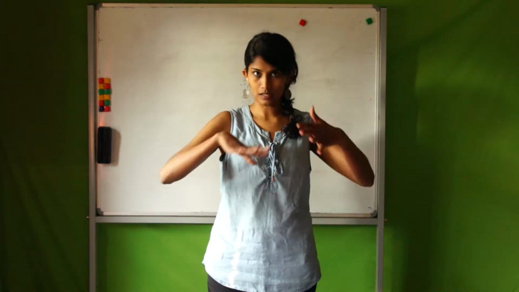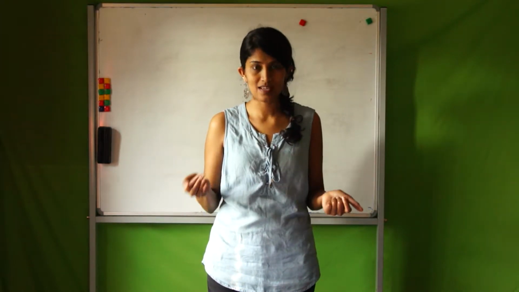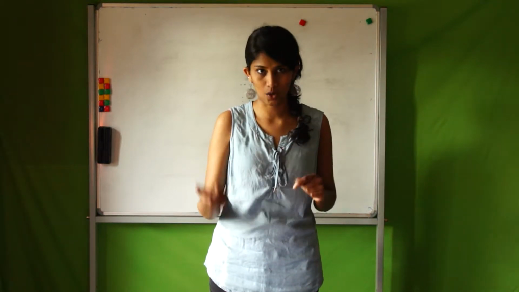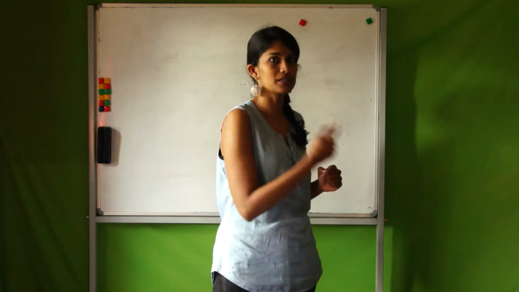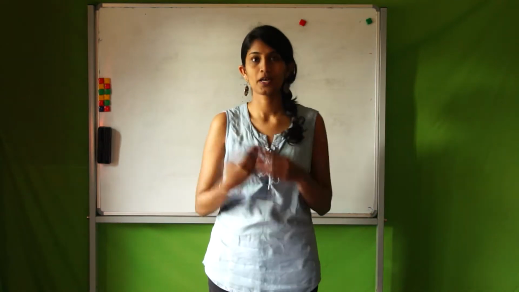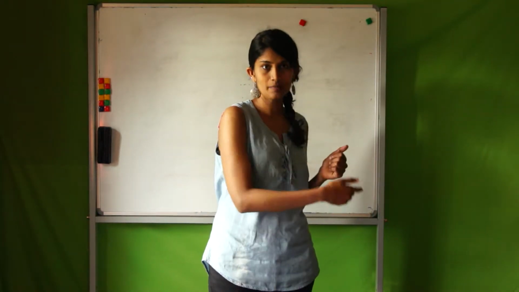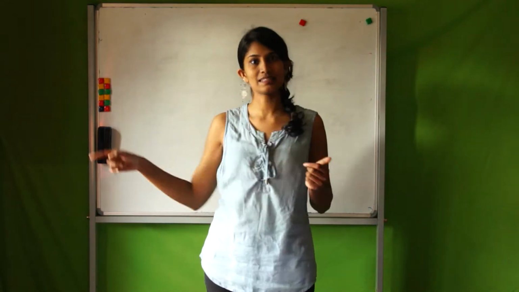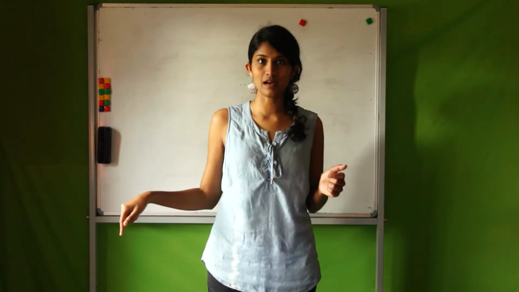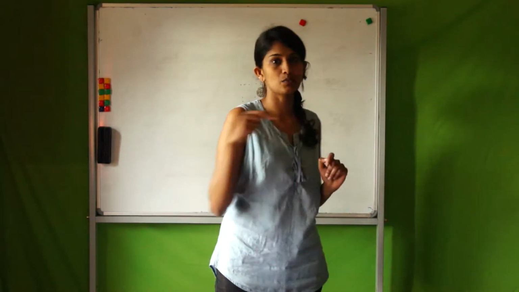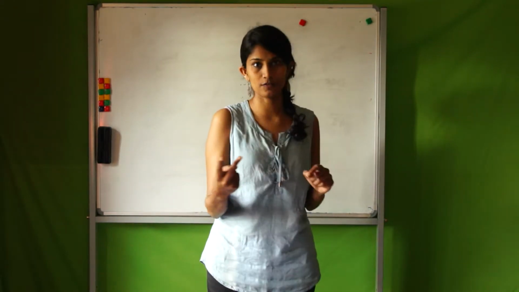So you're all sitting in a circle. The first person will start with the first line of the story, but will not say it out loud. He will whisper it to the person sitting next to him. If I'm going to start, I will whisper the first sentence to the person next to me, and that person will pass that sentence on until the last person in the circle gets it. The last person will note it down. Then the second person will start with the second line of the paragraph.